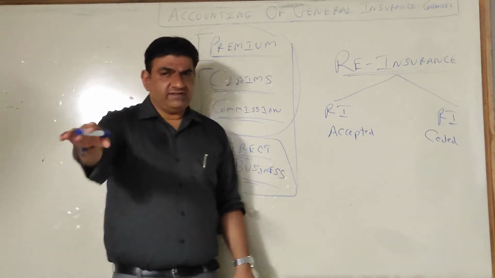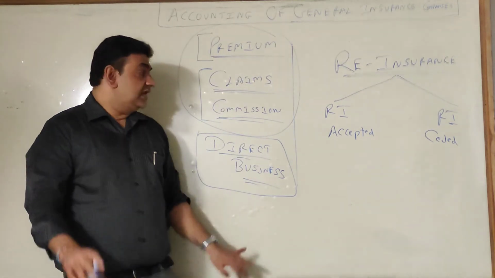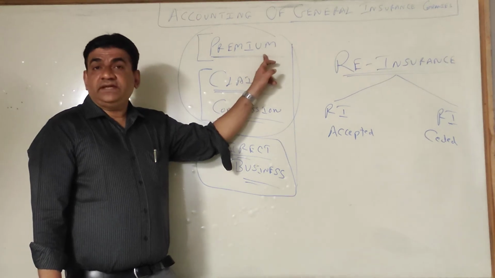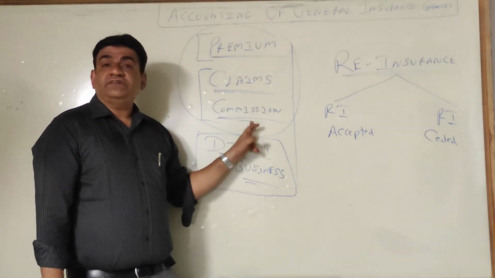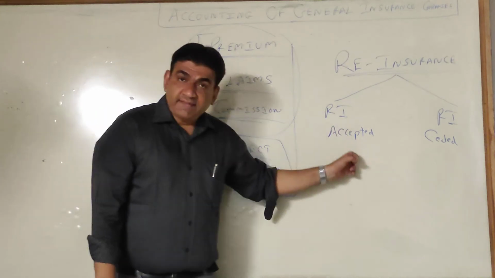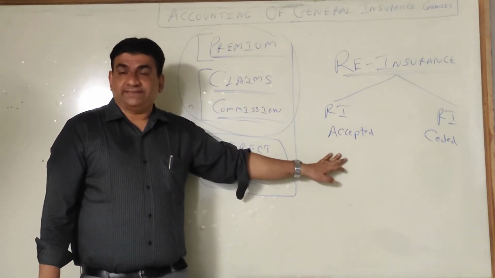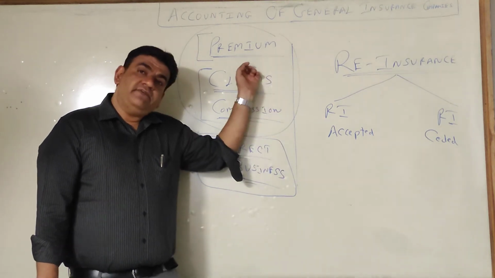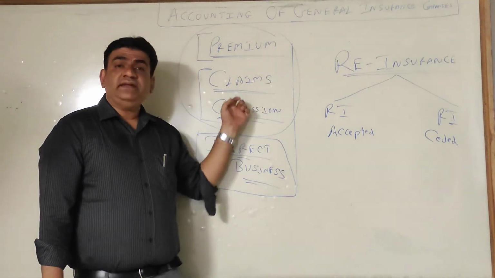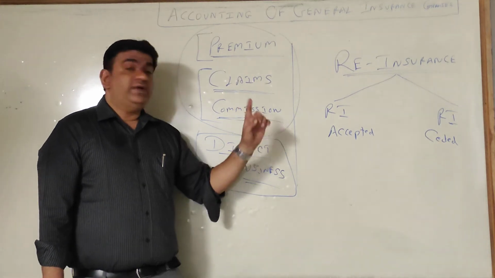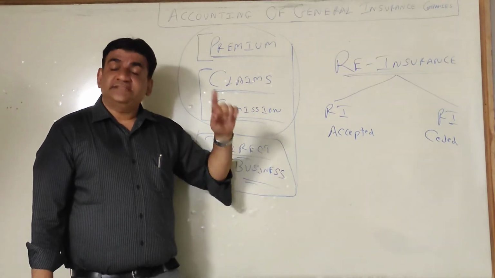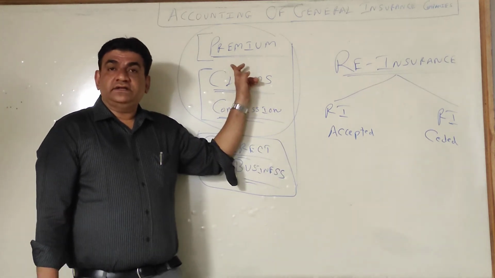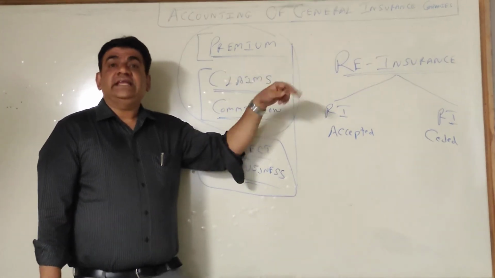Now listen guys, everything is given in the theory I have given you, but still I will explain. Direct business, what I told you, premium will be income, claim and commission will be expense. Same thing will happen for reinsurance accepted. Premium will be an income, claim and commission will be expense. But when it comes to ceded, things will change. Premium here was an income, there it will be an expense.